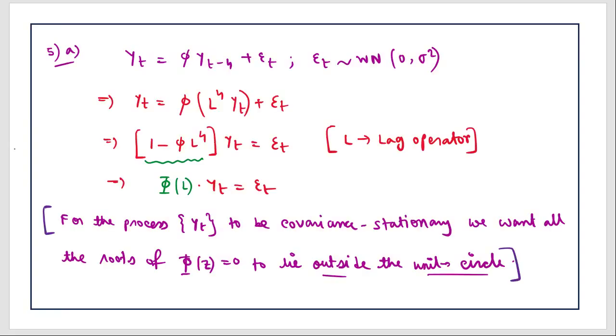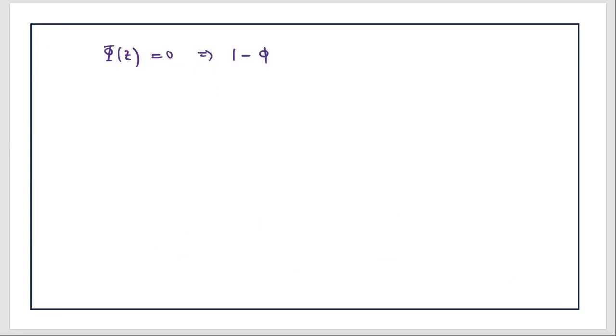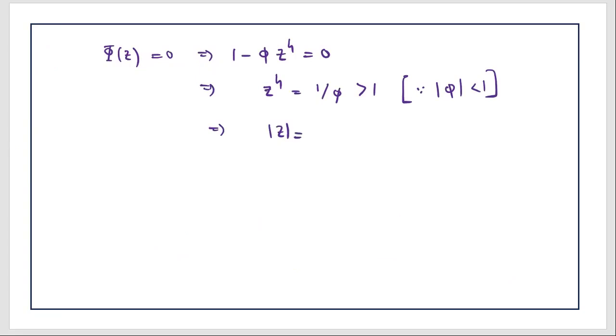So phi z is equal to 0. If you do that, see, the characteristic equation is 1 minus phi L to the power 4. So it will be simply 1 minus phi z to the power 4. Instead of L, you are putting Z. Then z to the power 4 will be simply 1 upon phi, which is strictly greater than 1. Why is this so? Because mod phi is less than 1. So what will be the absolute value of z? This will be 1 upon phi whole to the power 1 upon 4, which will be again strictly greater than 1. So this basically tells you the process